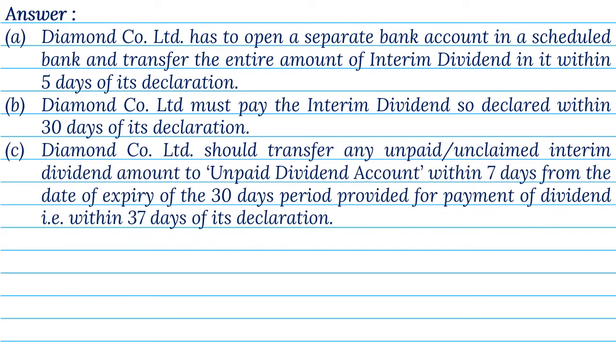C. Diamond Company Ltd. should transfer any unpaid or unclaimed interim dividend amount to unpaid dividend account within 7 days from the date of expiry of the 30 days period provided for payment of dividend, that is, within 37 days of its declaration.